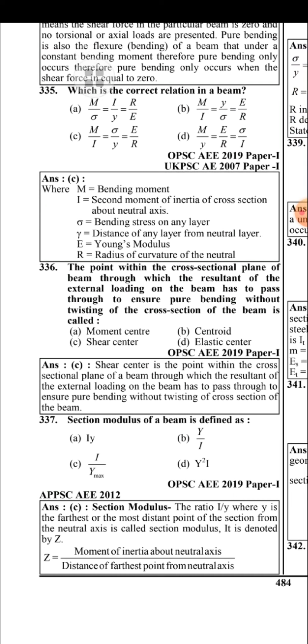Section modulus of a beam is defined as I by y max. The ratio of I by y, where y is the farthest or most distant point of the section from the neutral axis, is called the section modulus. It is denoted by Z. Z is equal to moment of inertia about neutral axis divided by distance of farthest point from the neutral axis.